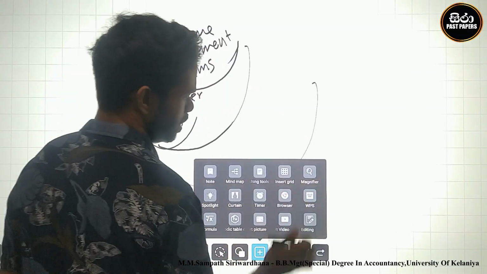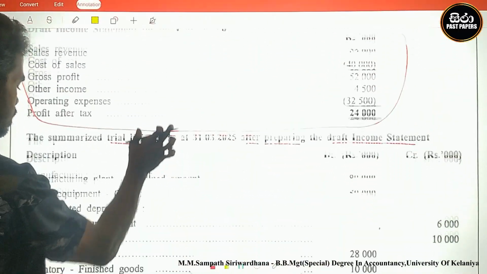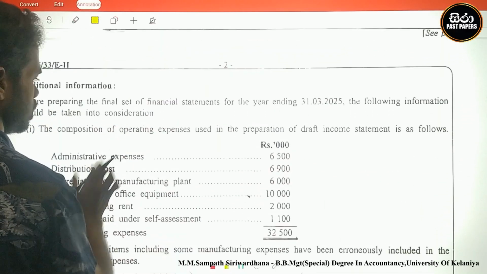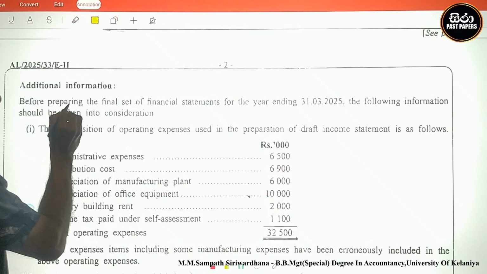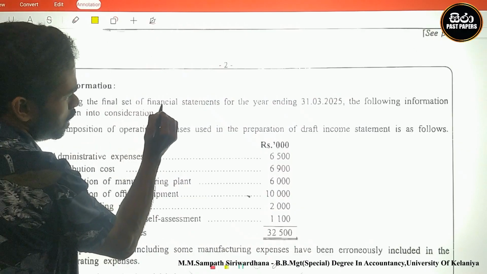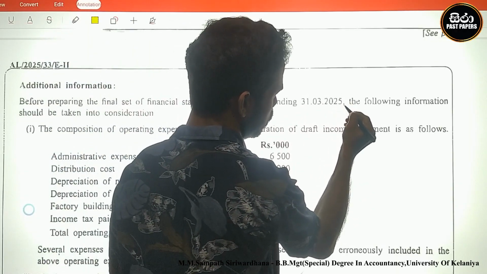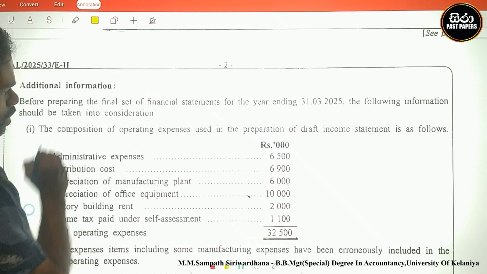Okay, let's see. There are so many items there in the trial balance. Next one is the additional information. Look here. Before preparing the final set of financial statements for the year ending 31st March, the following information should be taken into consideration.